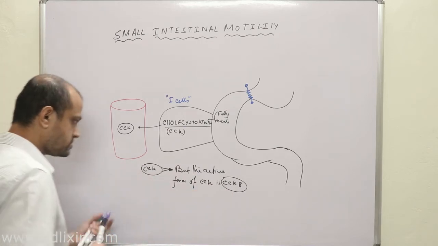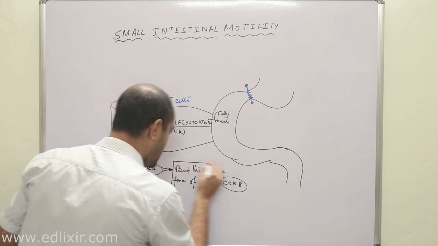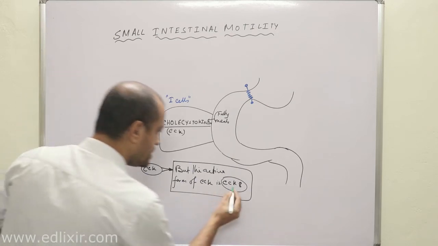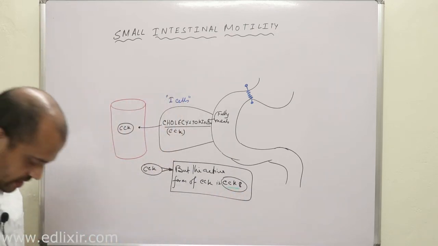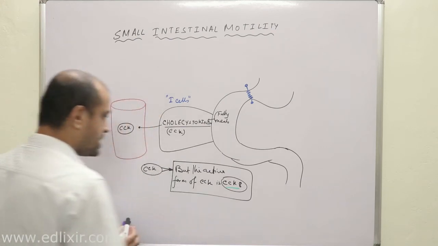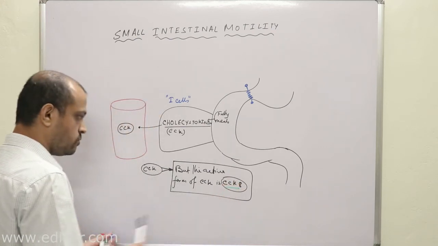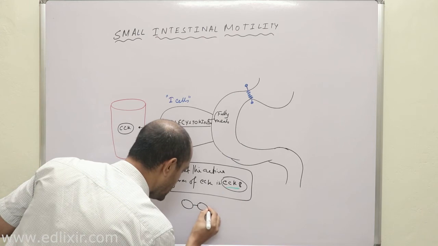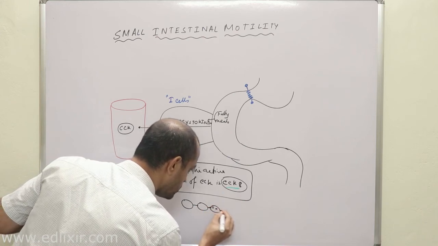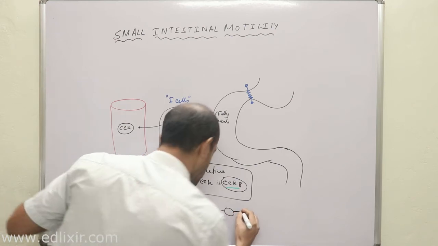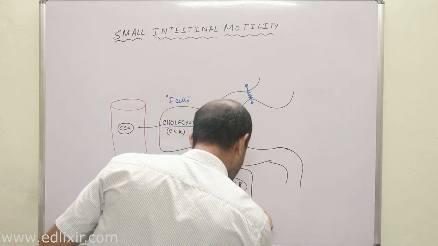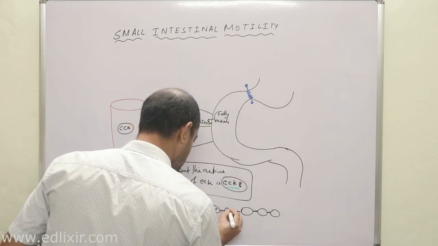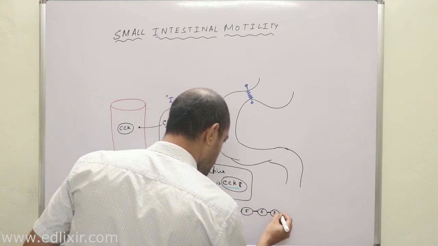What do you mean by the active form of CCK? That means this form, CCK8, is the most abundant in our body. Clear? Why is it called CCK8? That means it has got 8 amino acids. Now listen with all your attention. It has got 8 amino acids, this is amino acid 1, 2, 3, 4, 5, 6, 7, 8.